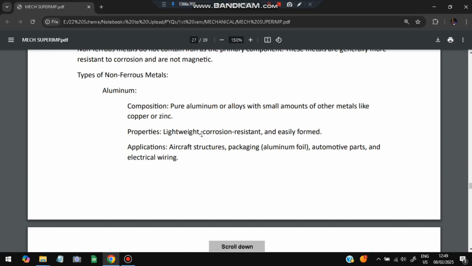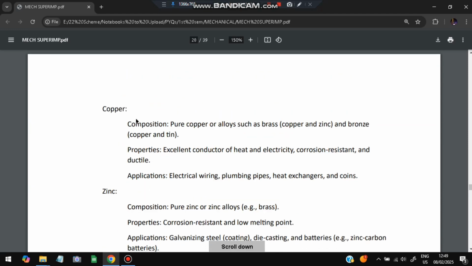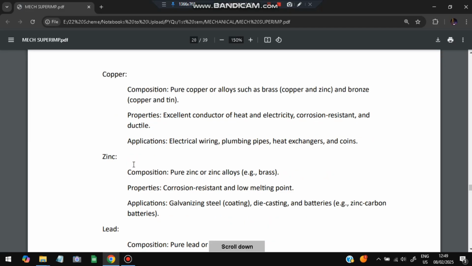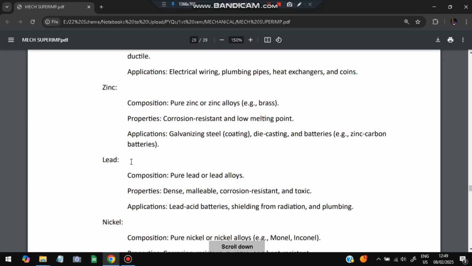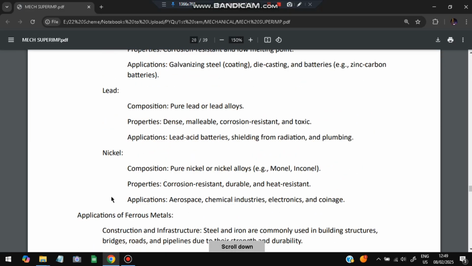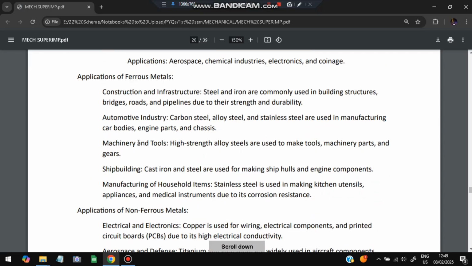Examples include aluminum, which is not a ferrous material. Copper is also non-ferrous; it is used to create circuit boards. Zinc is also non-ferrous, and lead and nickel are also non-ferrous. So the composition, properties and applications are there. You can go through the theory part later.